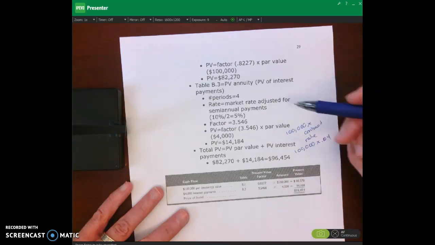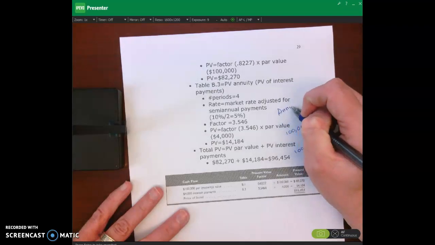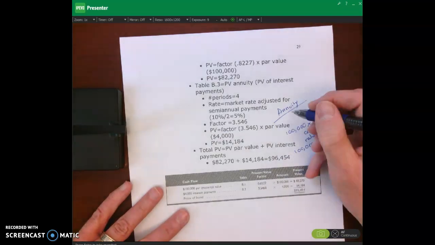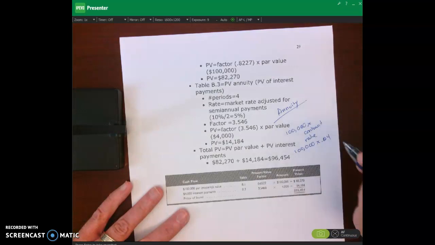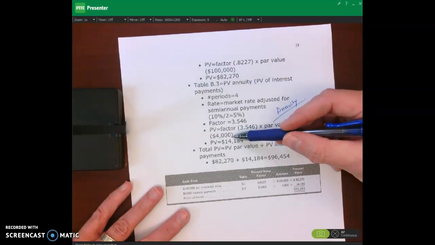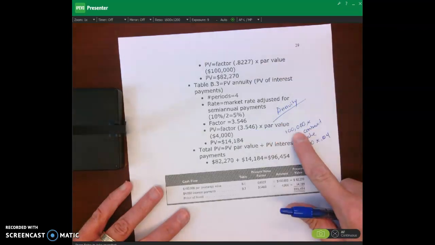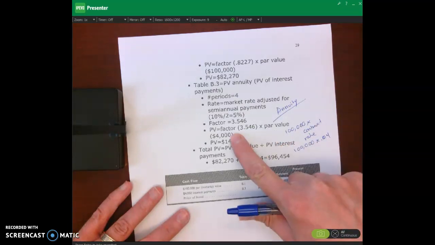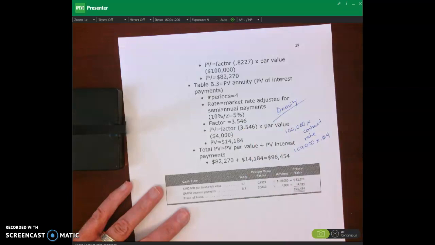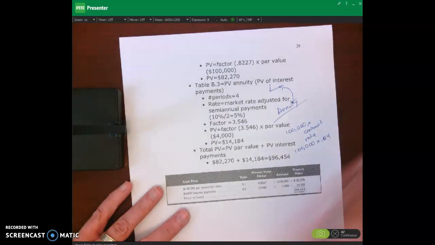Now, remember the term annuity, right? What is an annuity? It's equal cash flows equally spaced out. So the same dollar amount of cash flows every single time period. That's what an annuity is. Well, let's think about what these interest payments are. They're always $4,000 because the contract rate doesn't change and the par value doesn't change. So it's always going to be $4,000. And we pay $4,000 every 6 months. That is an annuity because it's equal cash flows equally spaced out. So this is an annuity situation right there.